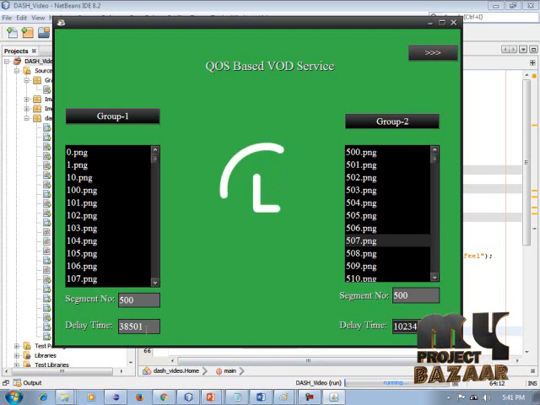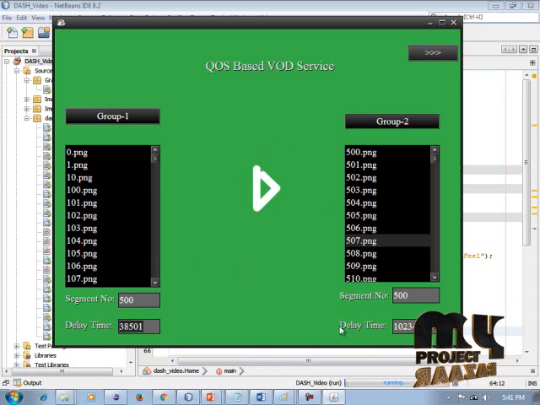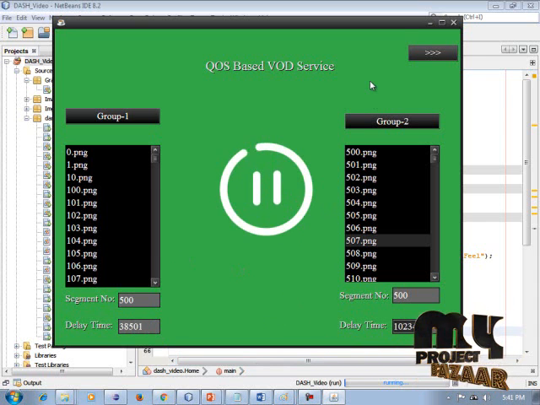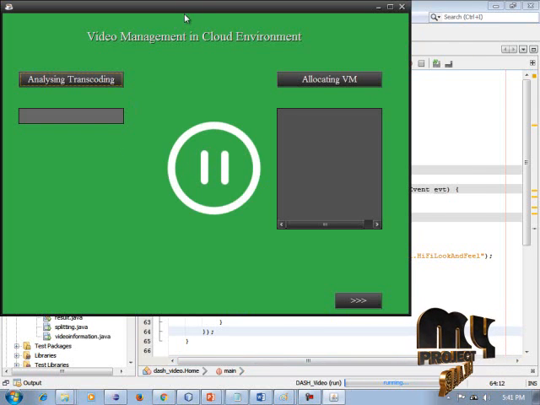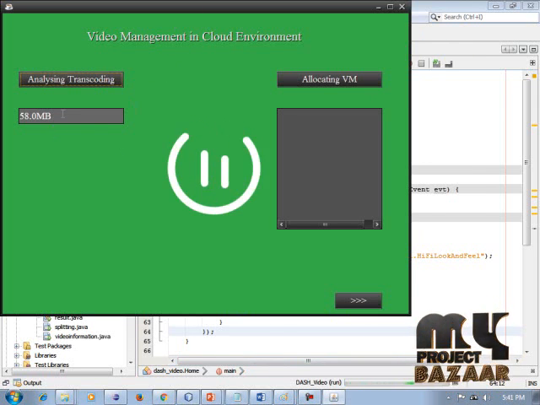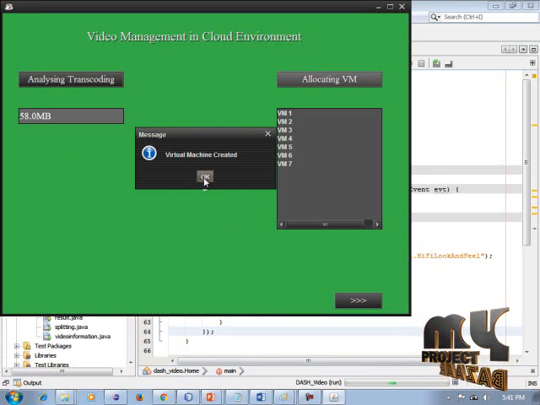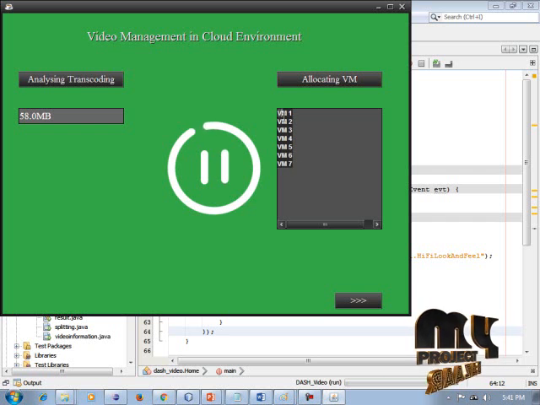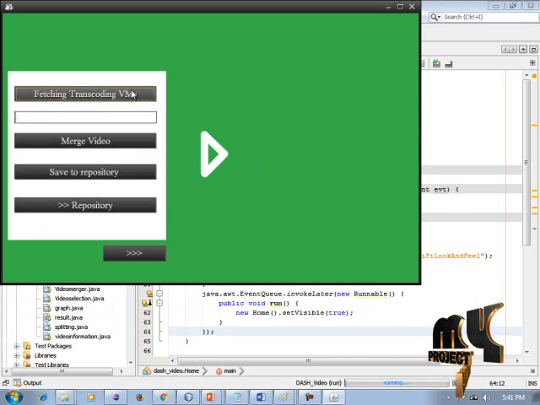The delay time can vary. For group 1 the delay time is 53850, and for group 2 the delay time is 10234. After the transcoding is completed, the file size is 8.0 MB. So next is the virtual machine allocation. The 7 virtual machines can be allocated in this process. Next is fetching for the transcoding virtual machine.